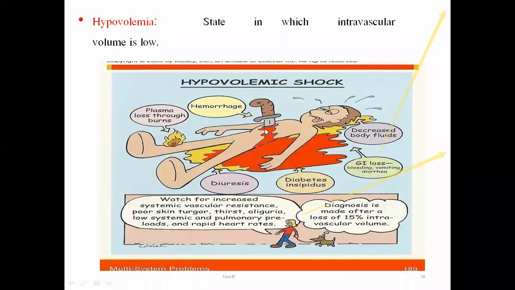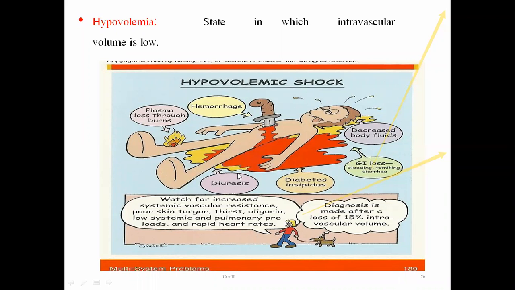Then the next one is plasma loss through burns. If a person has a severe burn, the plasma, that is the intravascular fluid volume, is reduced.